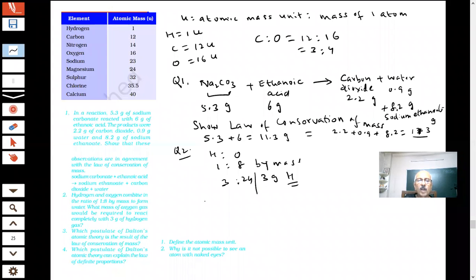This is 24. Okay. Which postulate of Dalton's atomic theory is a result of the law of conservation of mass?